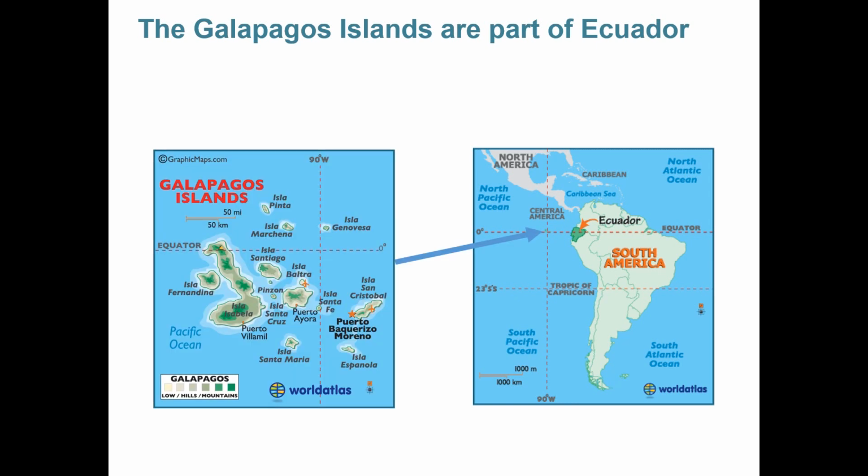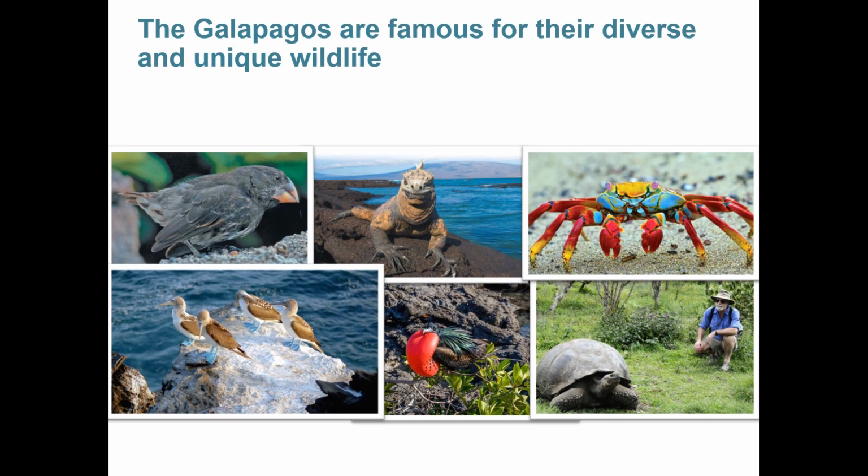If you look at them really closely, you can see in this image that they have very different environments. Some of the islands are pretty low and don't have very many mountains or hills, and others have quite a few mountains. The Galapagos are particularly famous for the diverse amount of life that lives there. Things like Darwin's finches, saltwater iguanas, the Sally Lightfoot crab, blue-footed boobies, I don't know what that red-breasted bird is there, and, well, of course, giant tortoises.